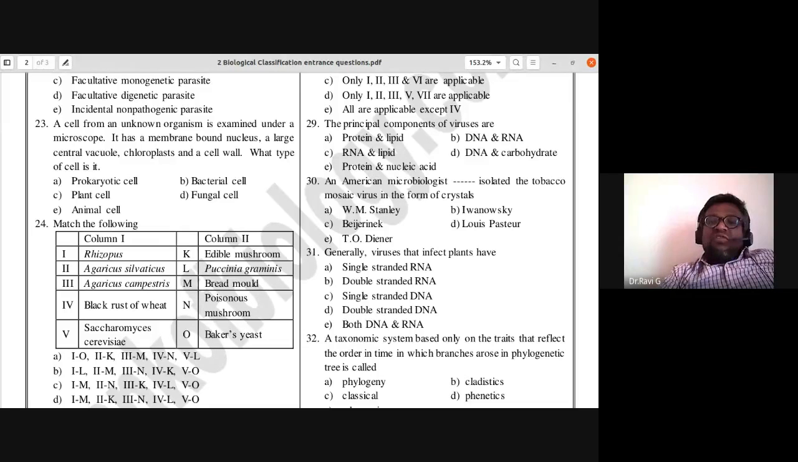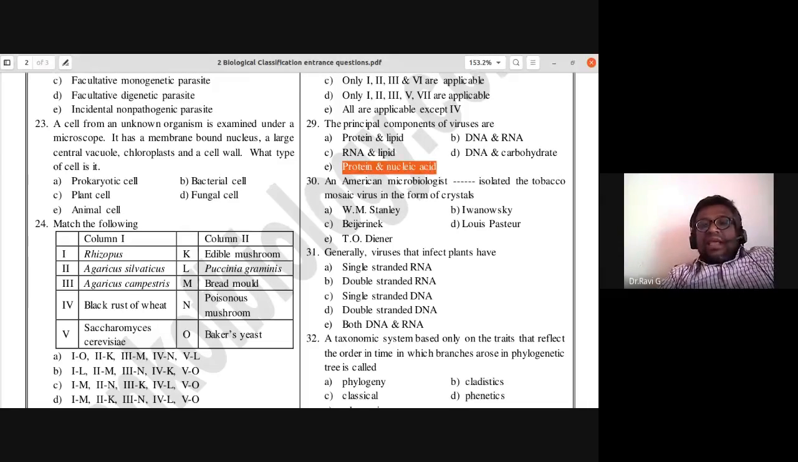The principal components of viruses are: protein and lipid, DNA and RNA, RNA and lipid, DNA and carbohydrate, or protein and nucleic acid. The answer is E, protein and nucleic acid. Viruses are nucleoproteinaceous in nature. We use the term nucleoproteinaceous, so you might be aware of that. So 29th, E is the correct answer.